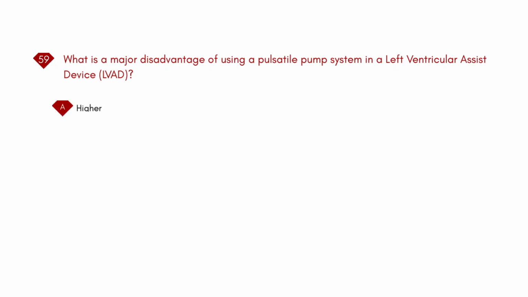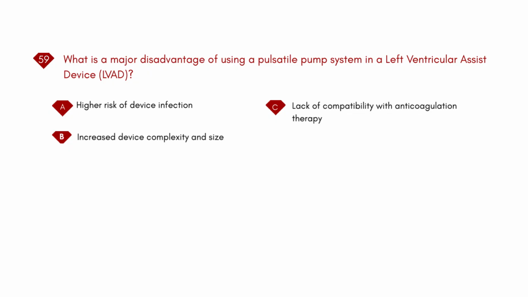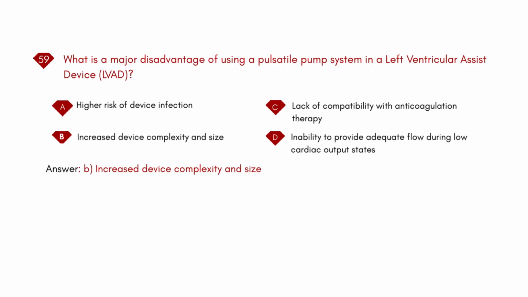What is a major disadvantage of using a pulsatile pump system in a left ventricular assist device, LVAD? A. Higher risk of device infection. B. Increased device complexity and size. C. Lack of compatibility with anticoagulation therapy. D. Inability to provide adequate flow during low cardiac output states. Answer: B. Increased device complexity and size.